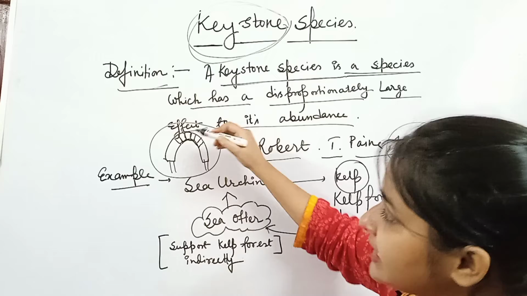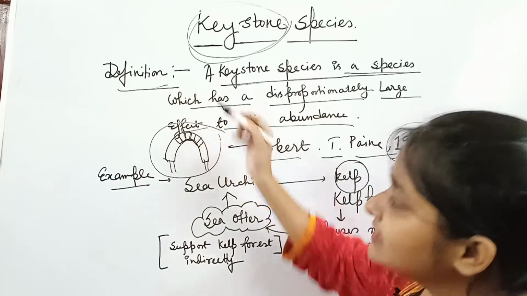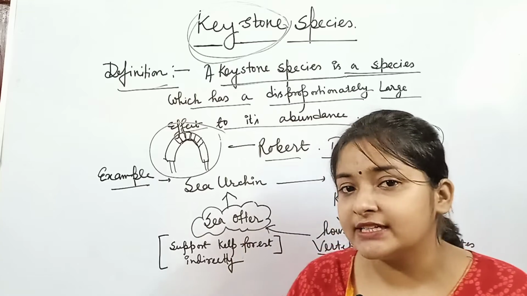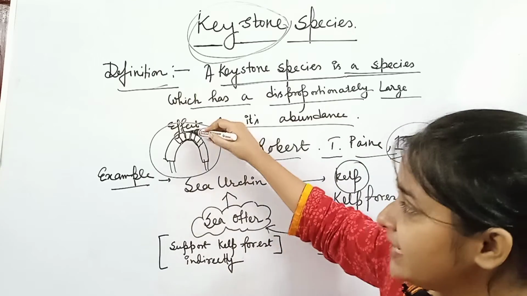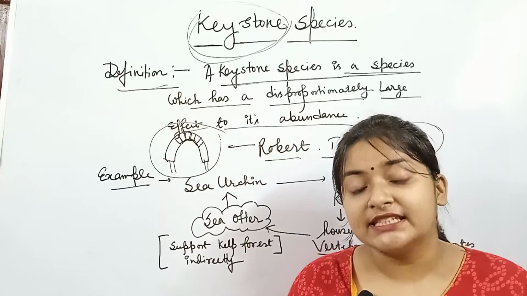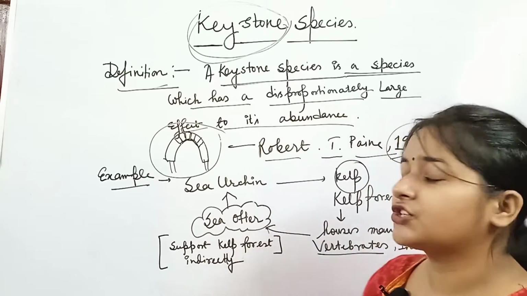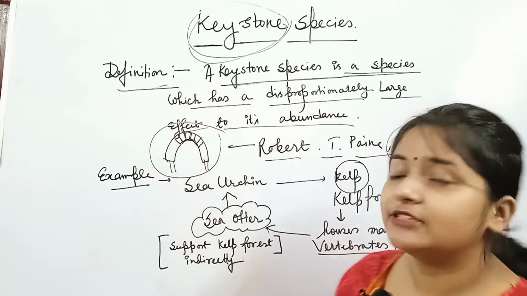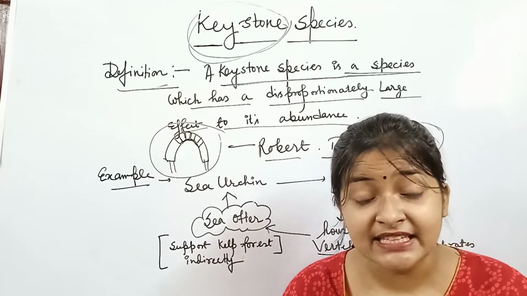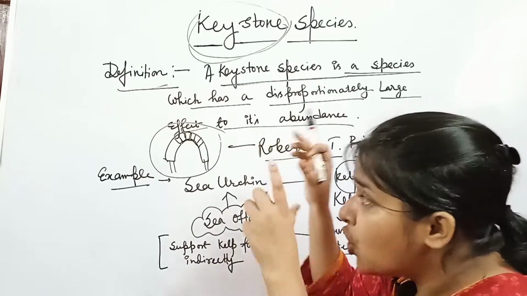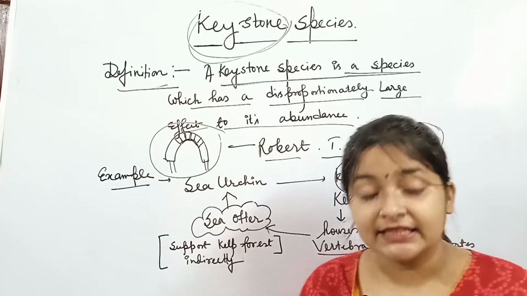But if you see the middle stone or the middle brick, it is the most important in this structure, because if we extract this middle stone, then the entire structure will be destroyed. That is why this stone is known as the keystone, which is very crucial to hold the entire structure.